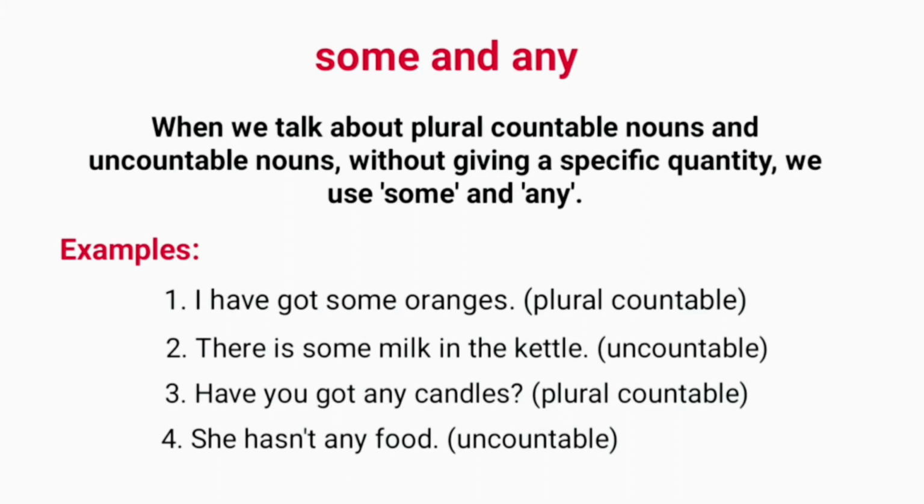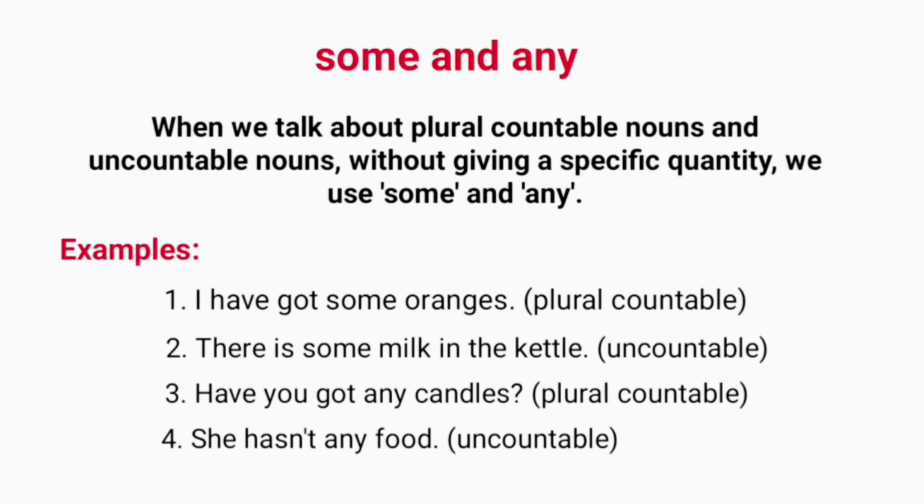When we talk about plural countable nouns and uncountable nouns without giving a specific quantity which is irrelevant, we use some and any. For example, I have got some oranges. There is some milk in the kettle.